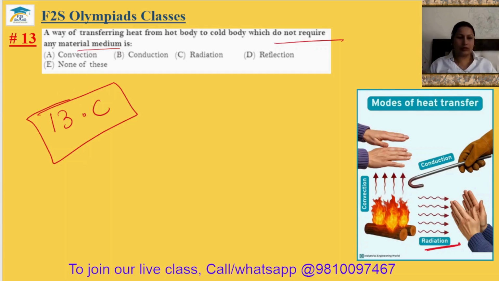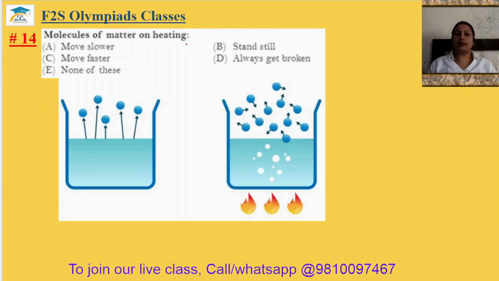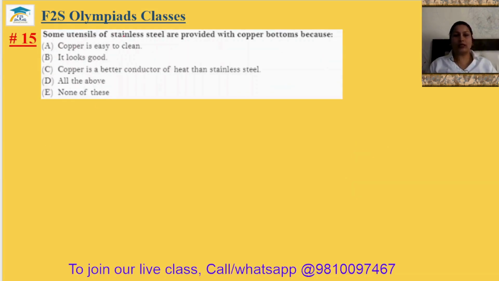Question number 14. Molecules of matter on heating move slower? No, move faster. So 14th answer will be your option C. Question number 15. Some utensils of stainless steel are provided with the copper bottom. Why? Copper is easy to clean? No. It looks good? No. Copper is a better conductor of heat than stainless steel. Yes, that's why the utensil can get more heat and can cook your food very easily. So 15th answer will be option C.